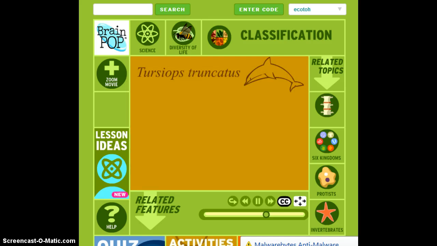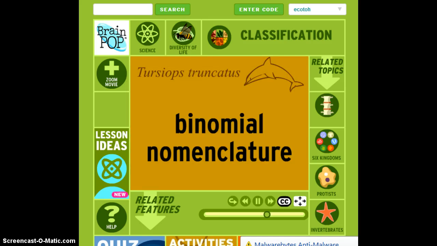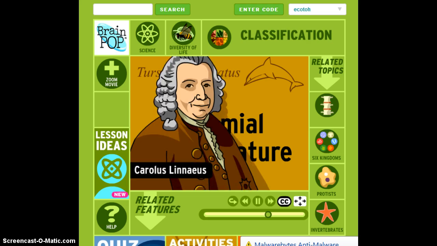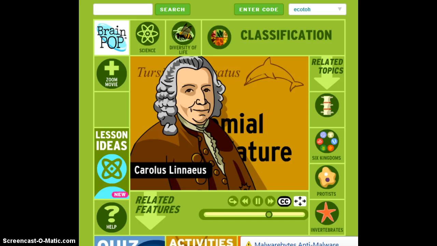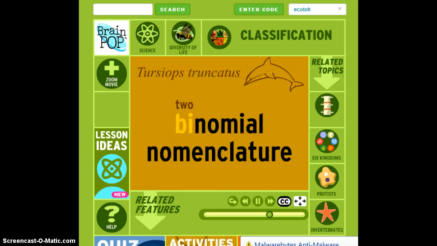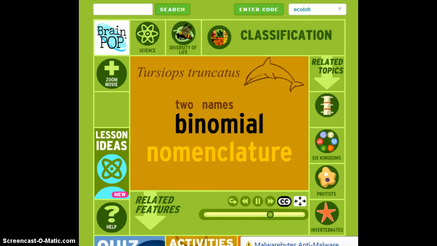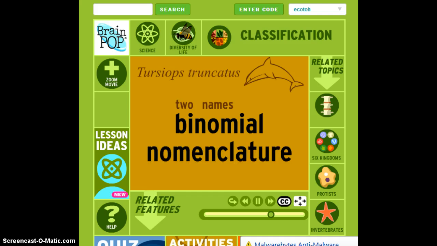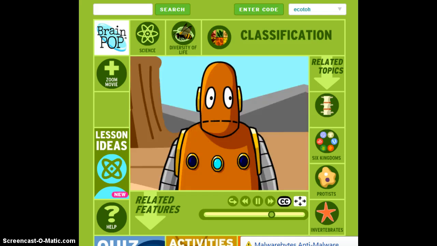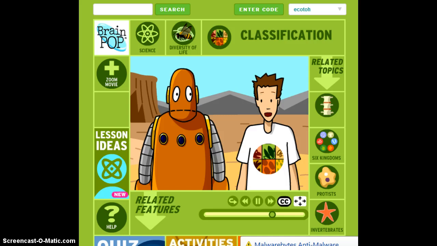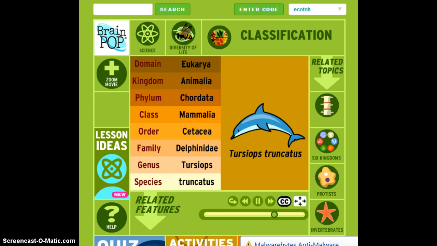This naming system is called binomial nomenclature. It was popularized in the 18th century by Carolus Linnaeus, a Swedish naturalist. Binomial means 2 names in Latin, and nomenclature just means any system for naming stuff. Yeah, names like Tursiops truncatus are a little weird sounding because they're all in Latin and Greek. But it's a useful system because it ensures we know exactly what animal we're talking about.